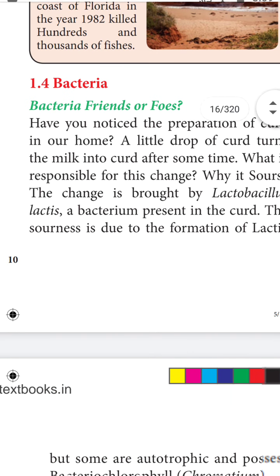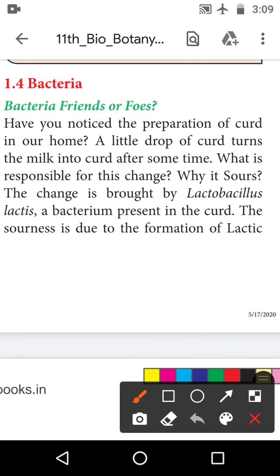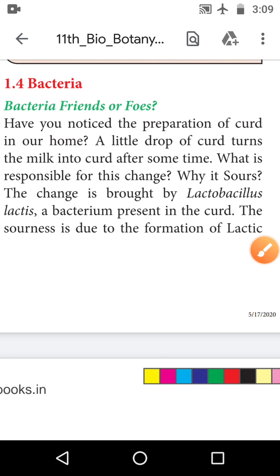Next one is the bacteria. Bacteria, already you know, is a friend of food. It is the second largest group of microorganisms. What are the major microorganisms? There are only five major microorganisms: virus, bacteria, fungi, algae and protozoa. Virus is already finished. The second one is bacteria, which we already know from day-to-day life.